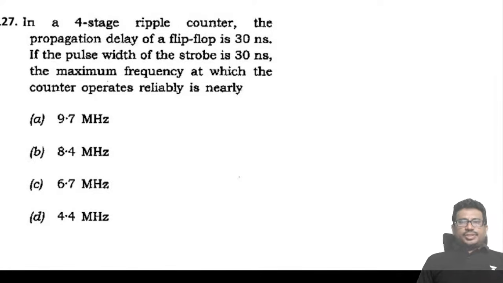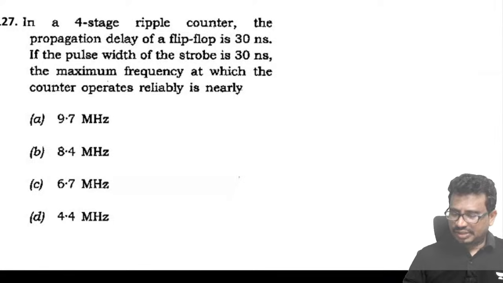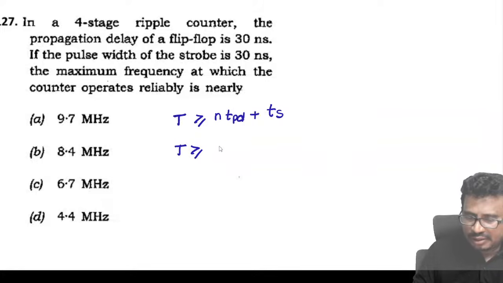In a fourth stage ripple counter, the propagation delay of a flip-flop is given as 30 nanoseconds. The pulse width of a strobe signal is given as 30 nanoseconds. The maximum frequency is? Here they give a strobe signal. So the time period T clock must be greater than N into TPD plus the strobe signal Ts.